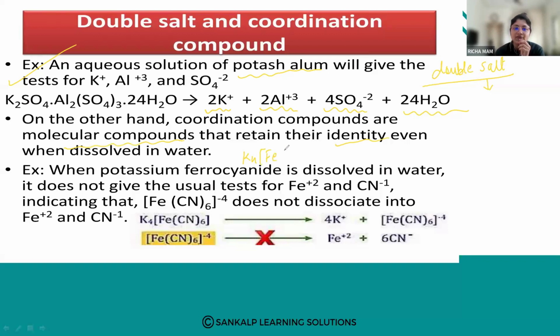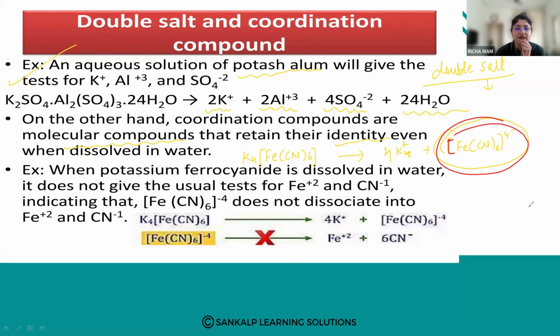So we have seen K4[Fe(CN)6]. When we add it in water, what is happening here? 4K+ and [Fe(CN)6]4-. So even if you add it in water, the molecular compound retains its identity. It is showing that it is a complex compound. So complex compounds retain their identity even if you dissolve them in water.